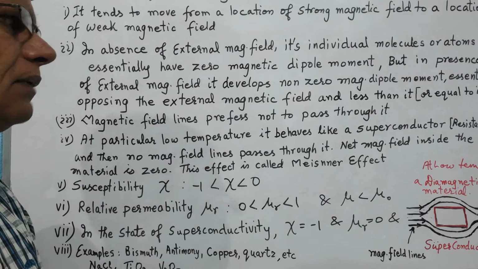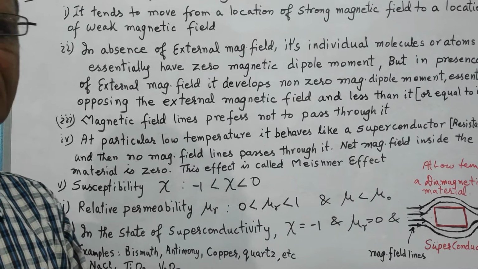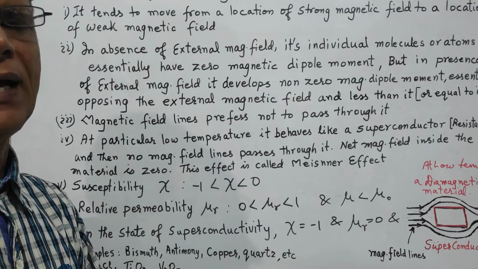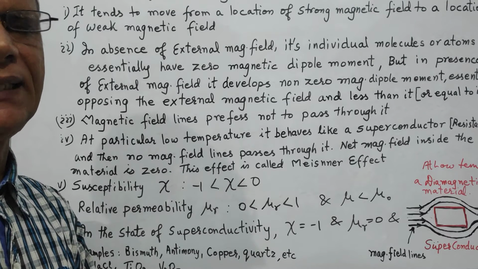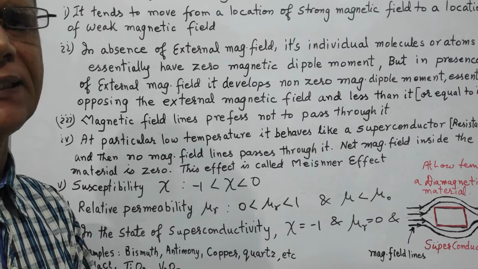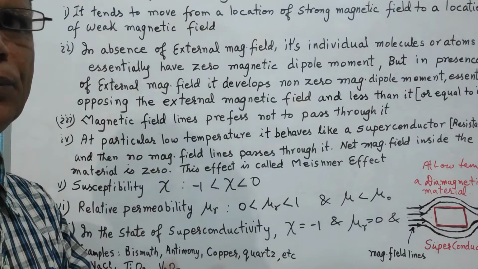At a particular temperature, this diamagnetic material starts behaving like a superconductor, meaning its resistance becomes zero, and in this case no magnetic field lines pass through the material, meaning the net magnetic field inside the material becomes zero.